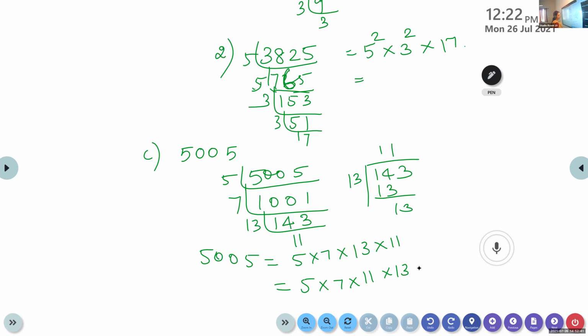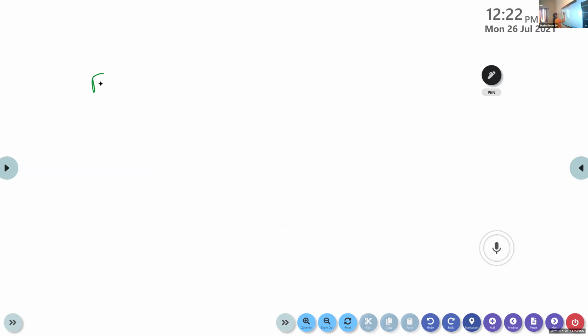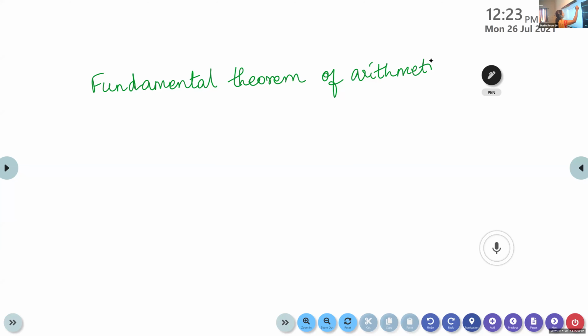So now we are going to learn the theorem. Write the heading, Fundamental Theorem of Arithmetic. We are going to learn one theorem. Learn the theorem by heart. Fundamental Theorem of Arithmetic.